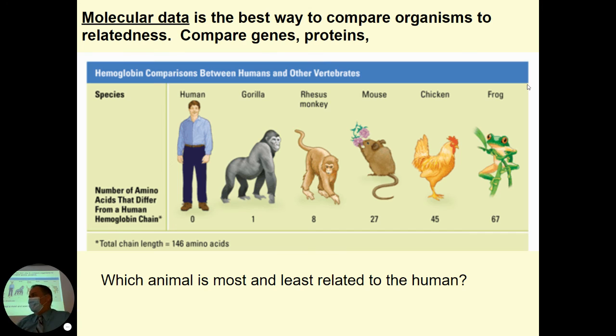And we can do that comparing enzymes, comparing proteins, comparing DNA, and so forth. And when we compare, for example, this is looking at hemoglobin in different animals and seeing how they compare. Human hemoglobin, there's only one difference between a gorilla and a human. Between a human and a frog, there's 67 differences. And so what that tells us is humans are more closely related to gorillas than they are frogs.